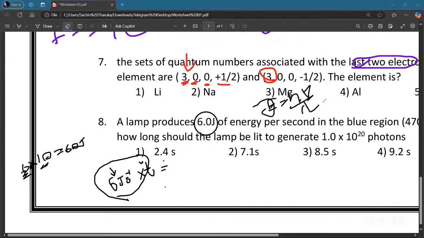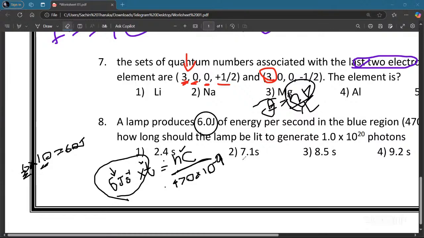Now you have to write the rest of the equation like hc over lambda. H value you know. The speed of light is c, because these are photons. So it is c over lambda, where lambda is 470 into 10 to the power minus 9.